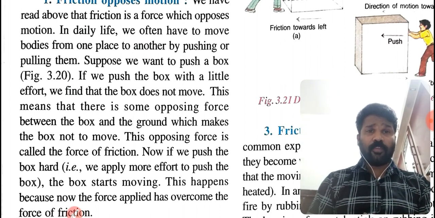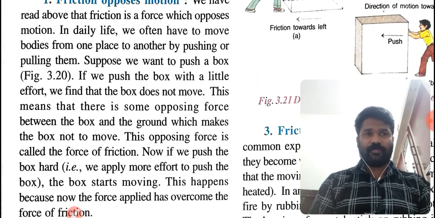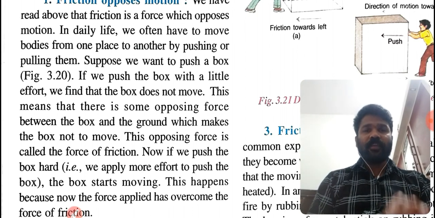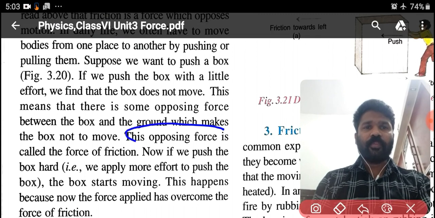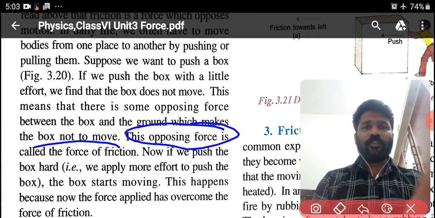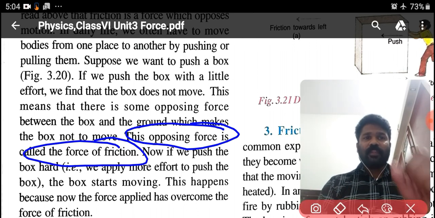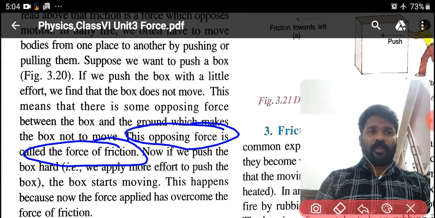This opposing force is called the force of friction. Please underline it. The opposing force which makes the box not move from one place to another is called the force of friction. Okay, students.